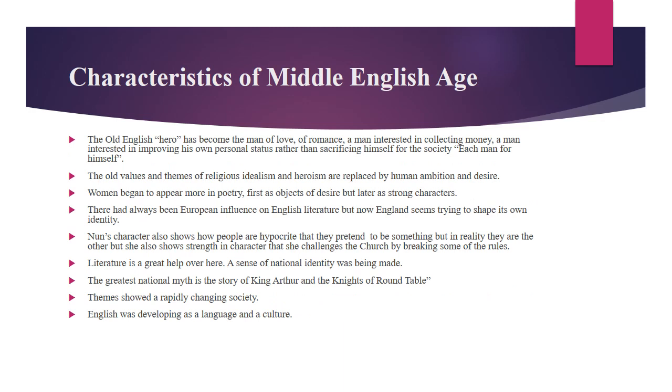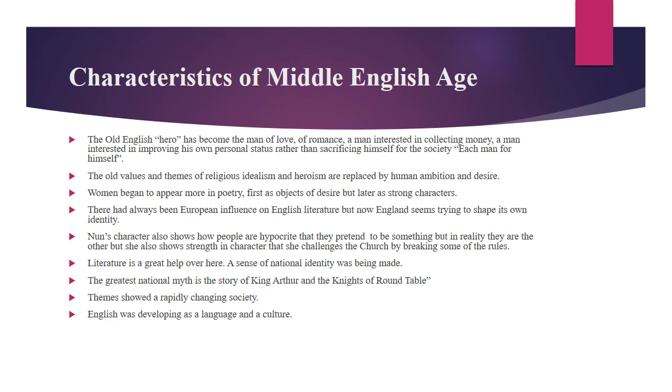Now, students, the age of Chaucer was very different from the Anglo-Saxon age. If we look at the poetry produced in this age, we notice that the Old English hero has now become a man of love, of romance, a man interested in collecting money, a man interested in improving his own personal status rather than sacrificing himself for society.